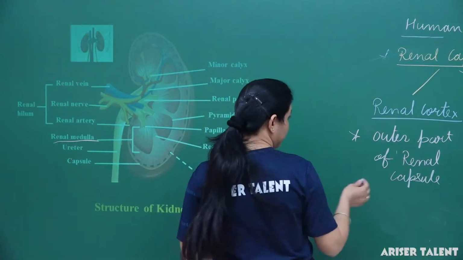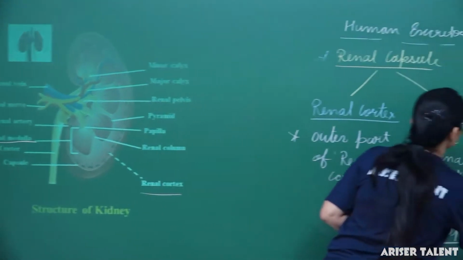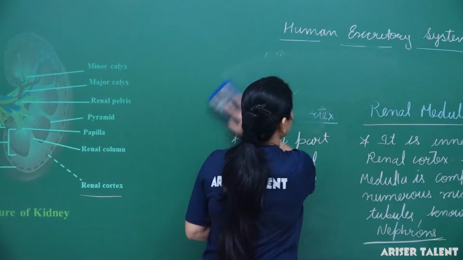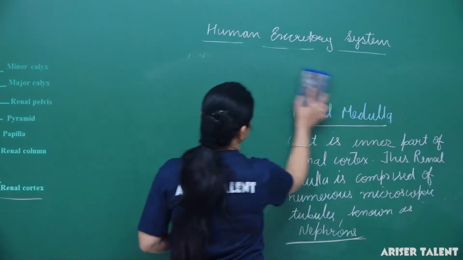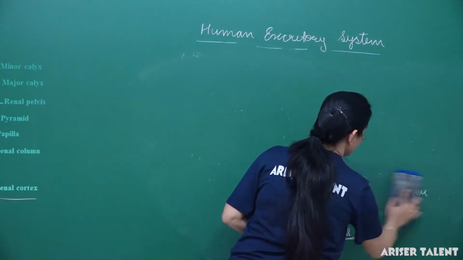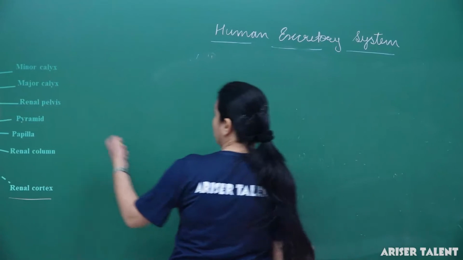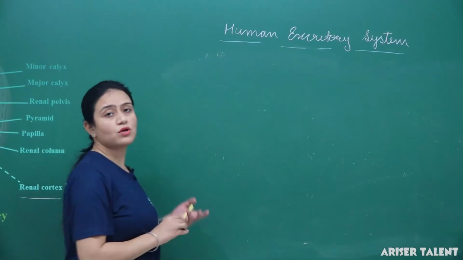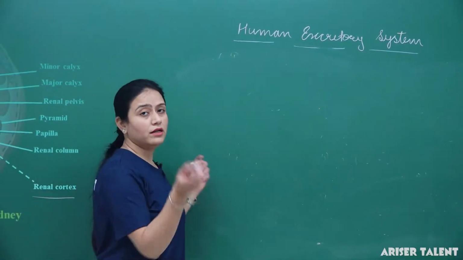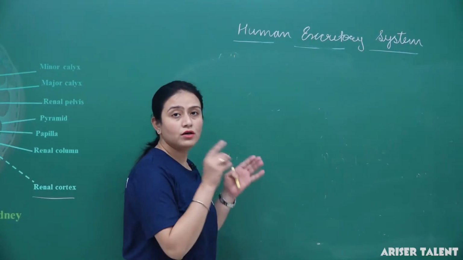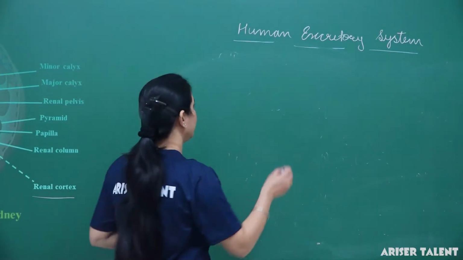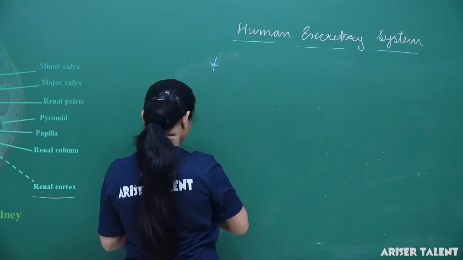Okay, let me mention here. The kidney has two sides: the lateral part of the kidney is convex and the medial part is concave. On the concave part of the kidney there is a notch which is known as the hilum. Let me mention.